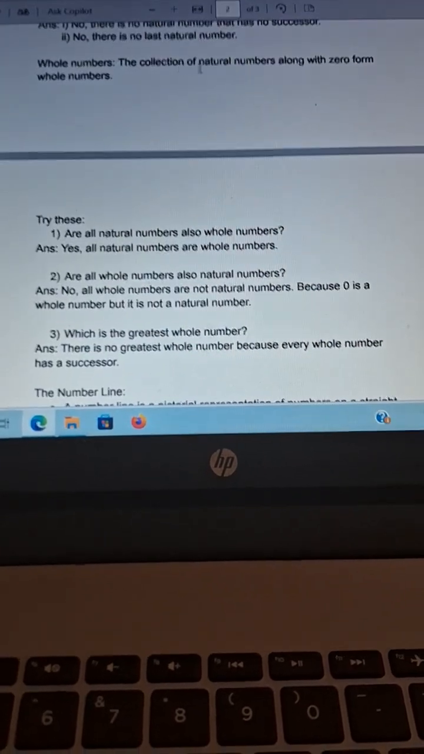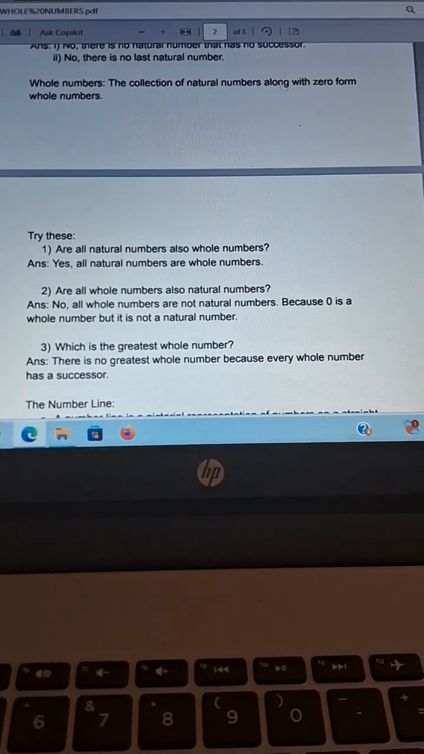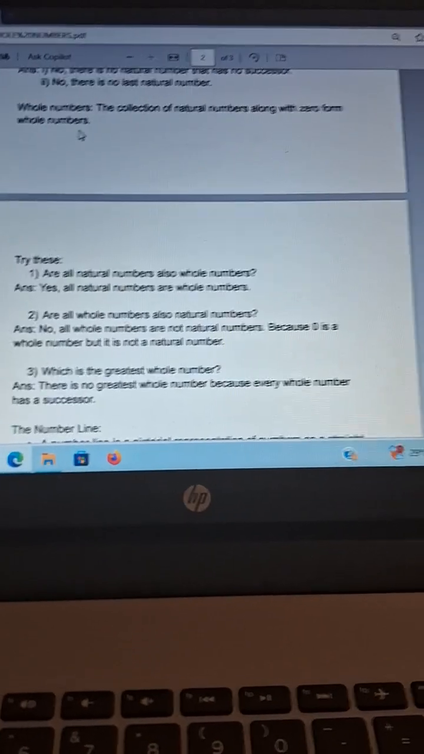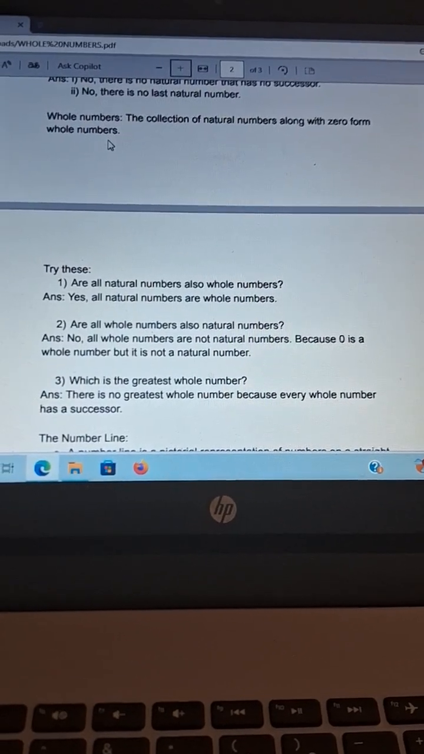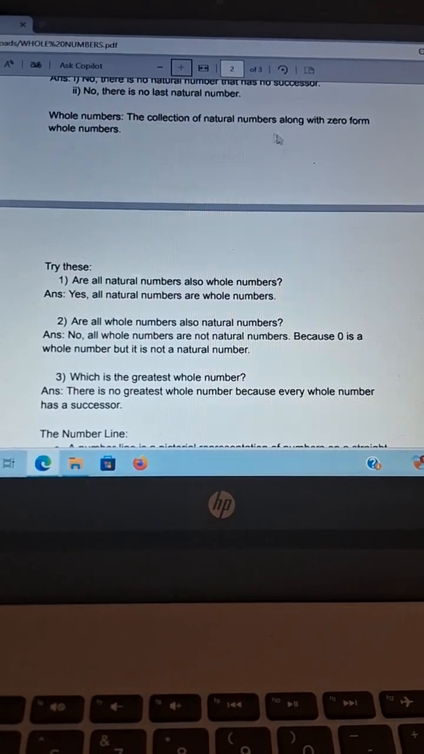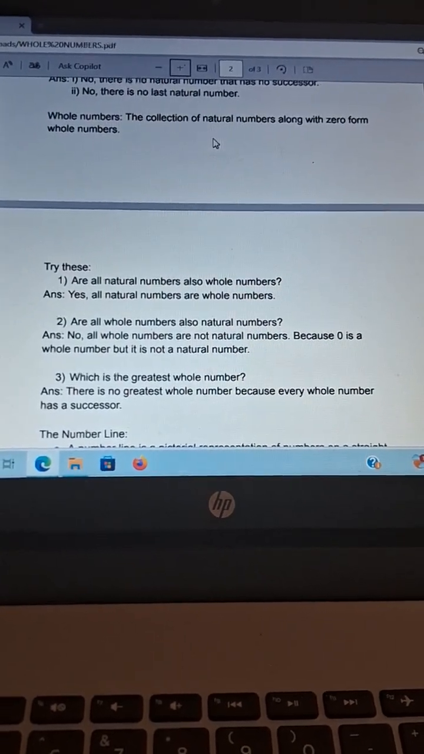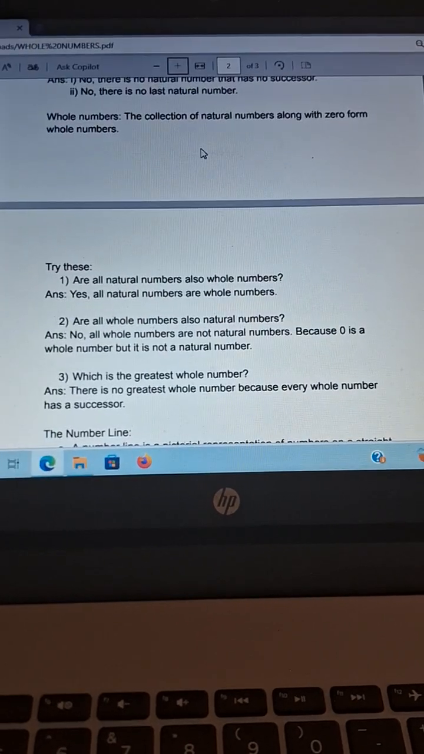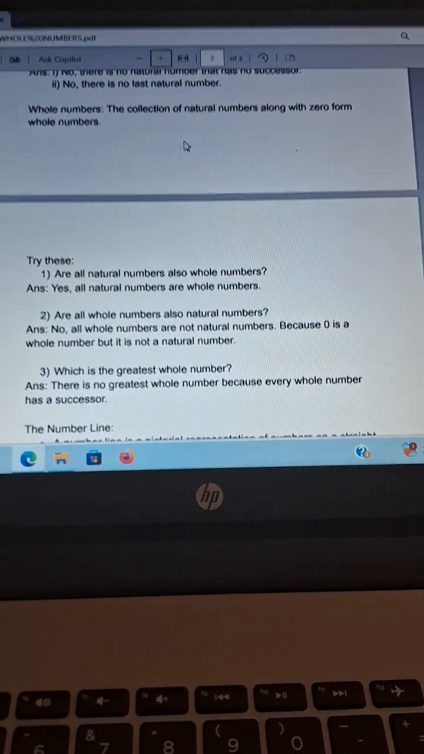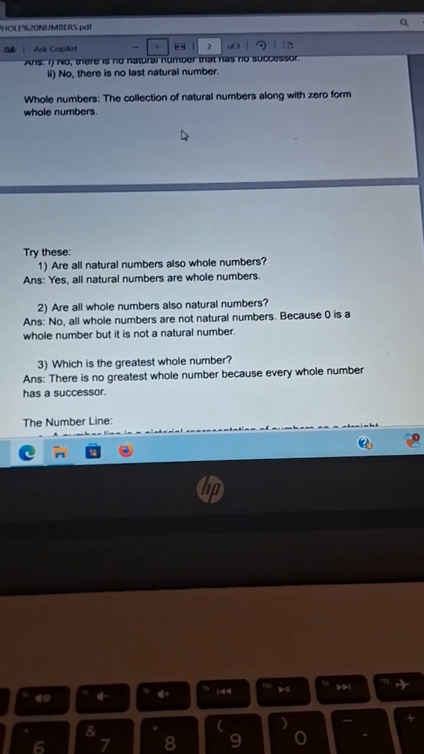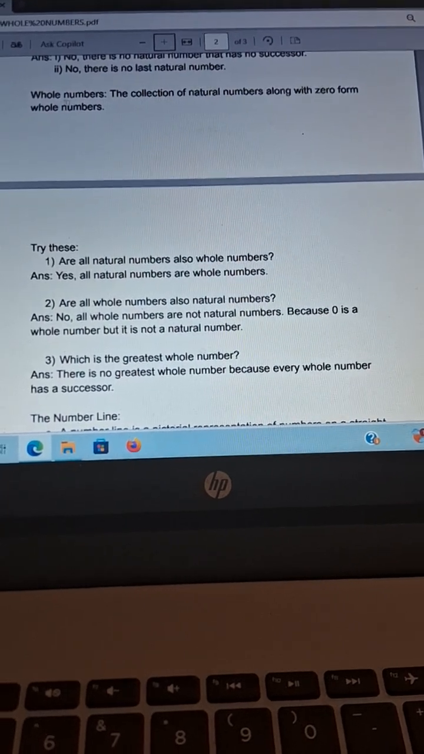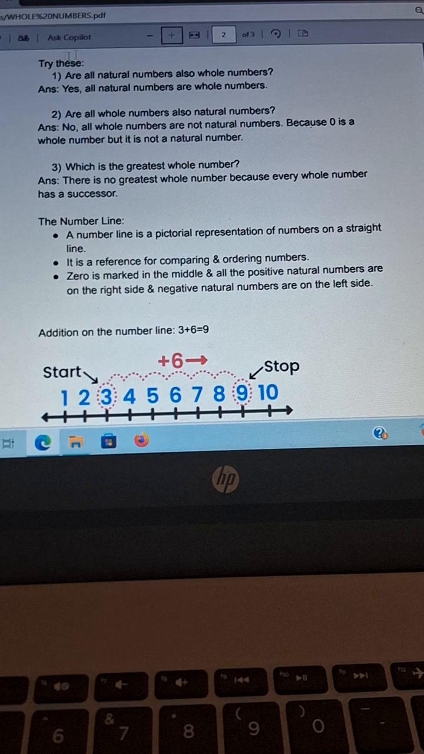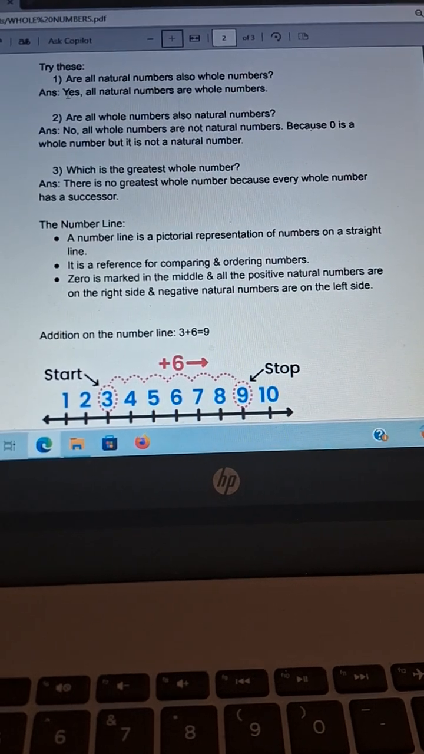Next, whole numbers. The collection of numbers along with 0 forms the whole numbers. We can say that these natural numbers from 1 to infinity along with 0. 0 is not considered as a natural number, but along with 0, all the natural numbers make the whole numbers. Next, in the try this, some questions are asked.